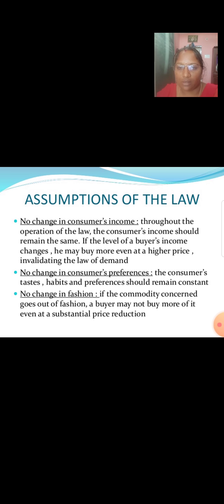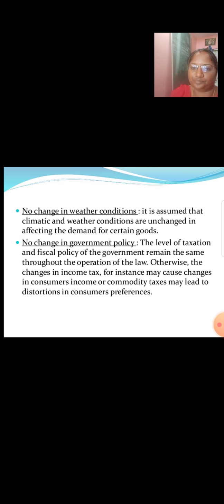Assumptions of the law: no change in consumer's income. Throughout the operation of the law, the consumer's income should remain the same. If the level of the buyer's income changes, he may buy more even at a higher price, invalidating the law of demand. No change in consumers' preferences. The consumer's tastes, habits, and preferences should remain constant. No change in fashion. If the commodity concerned goes out of fashion, a buyer may not buy more of it, even at a substantial price reduction.